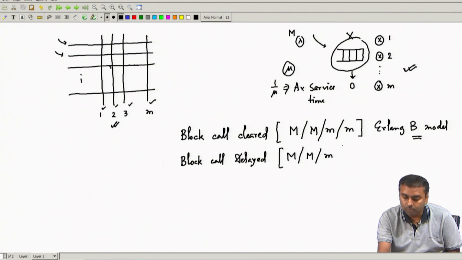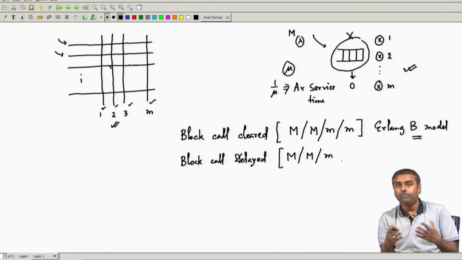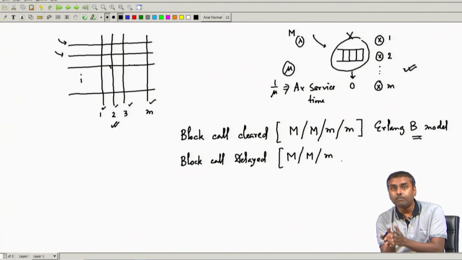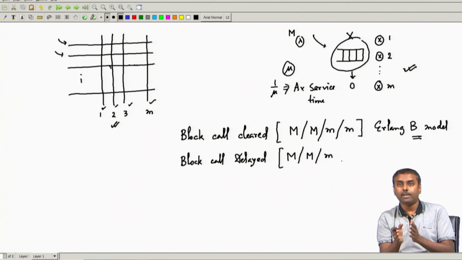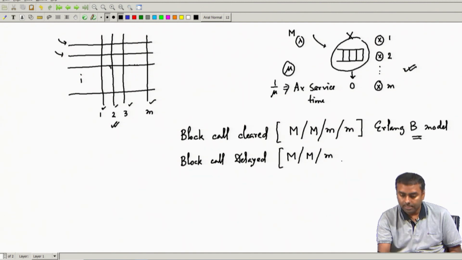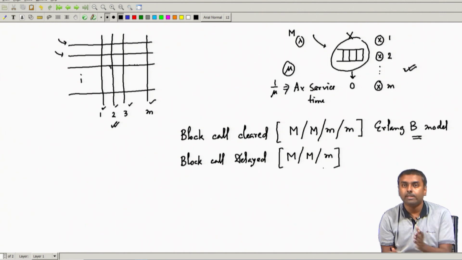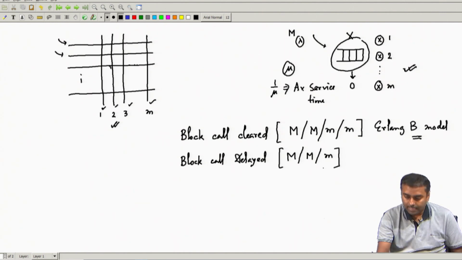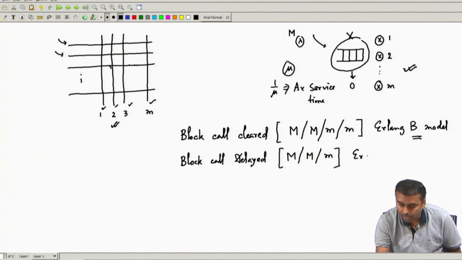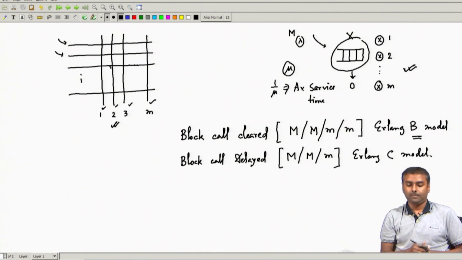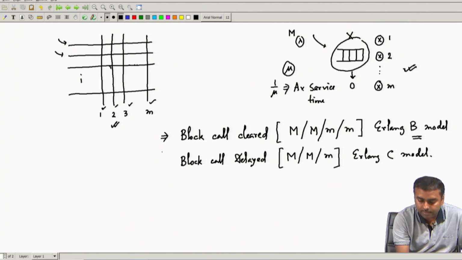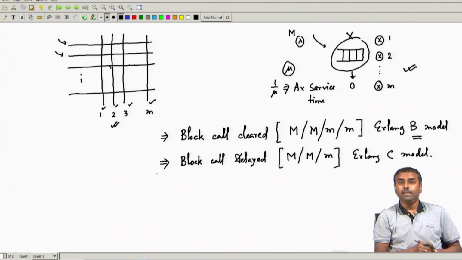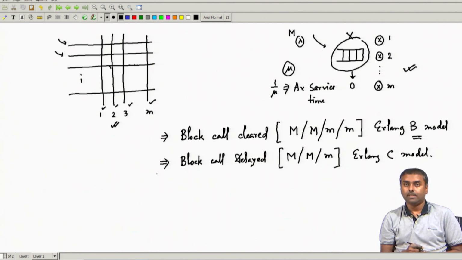Therefore the waiting place can be infinite, and the number of customers the system can hold also goes to infinity. So I can just say M/M/m, and the rest of the things are infinite. The corresponding formula is called the Erlang C model or Erlang C formula. These are the two systems that we will now be interested in analyzing.